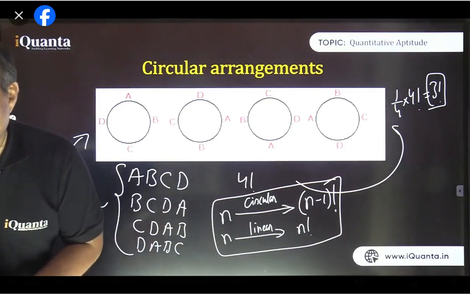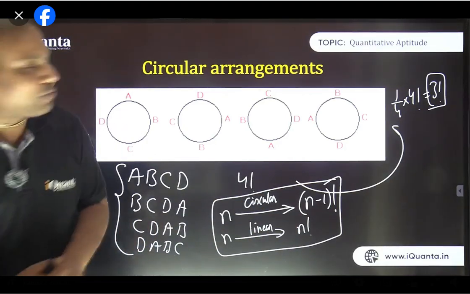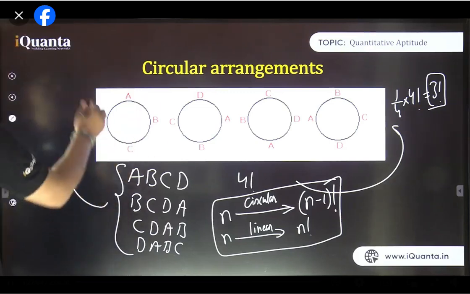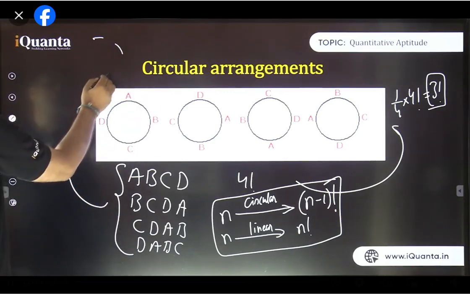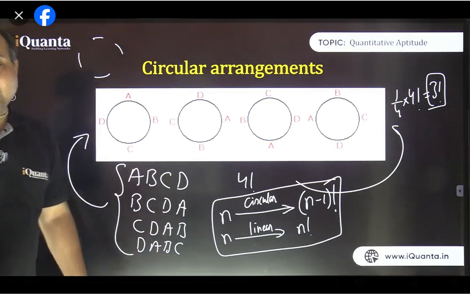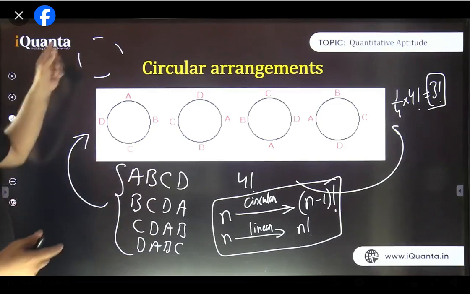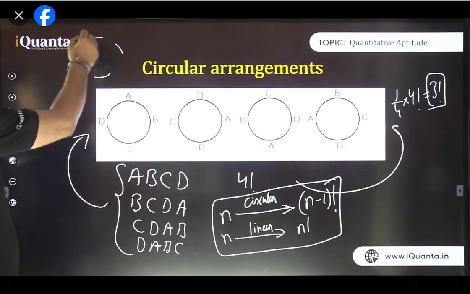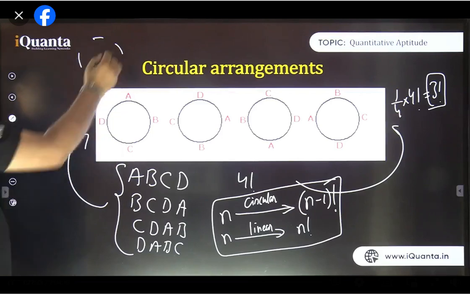That's why it is becoming n minus 1 factorial. Yes, exactly, Tulika. That's also perfectly fine. So out of 4 persons, there are 4 seats available. 1, 2, 3, 4. There are 4 seats available because surroundings are identical. So let's say A be the first person. Now how many ways are there for A? In how many ways can you make A sit? So A can sit here or here or here, anywhere. That is the same way. Right?